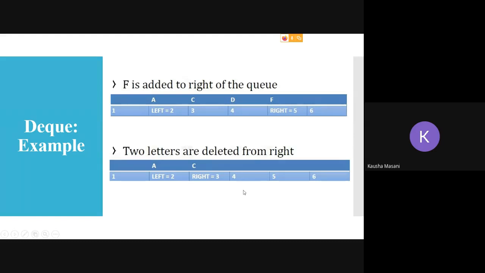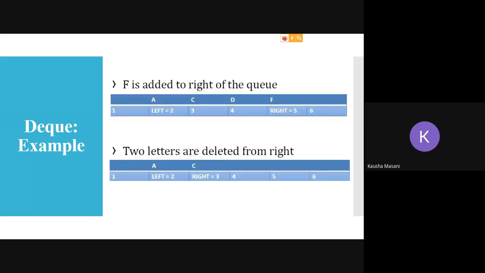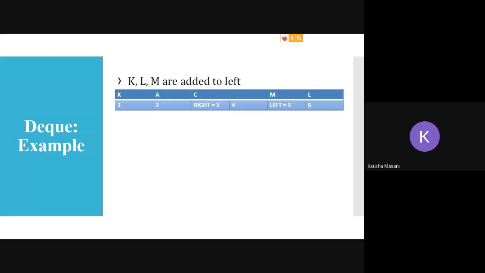Now I want to do insertion from the left hand part. Left was previously at index value 2, and now I want to add letters from the left end. First I'm adding K, so left went this side, because there is a space to its left, so left is at 1.